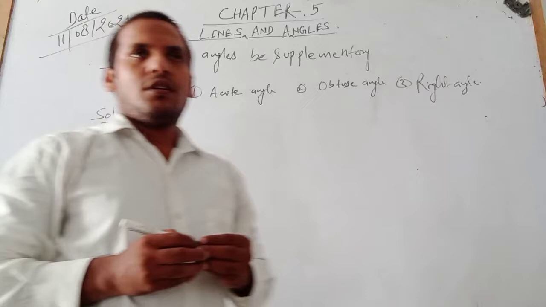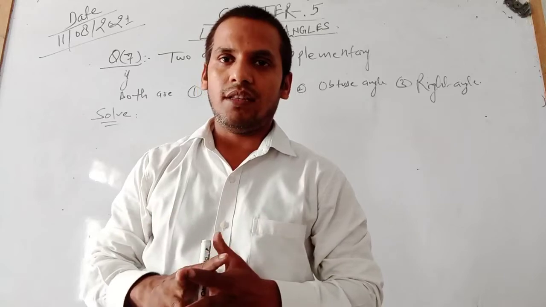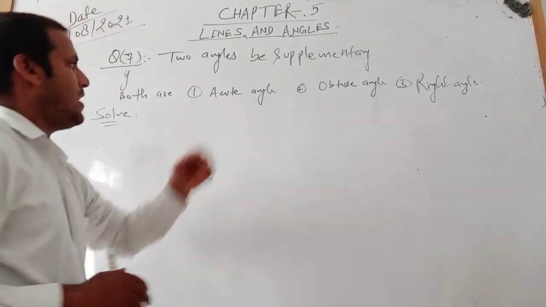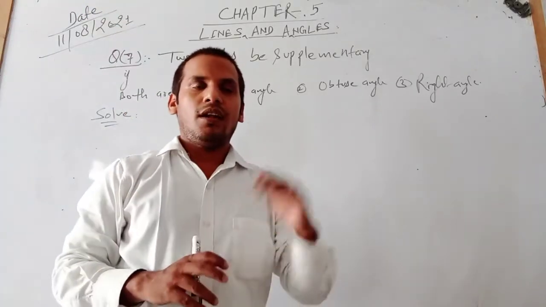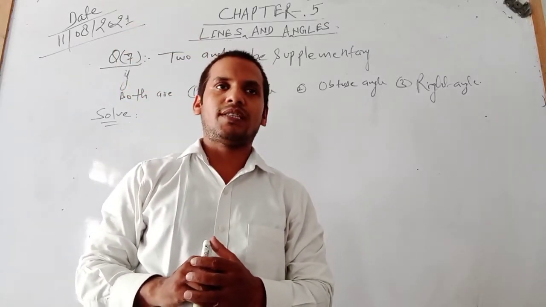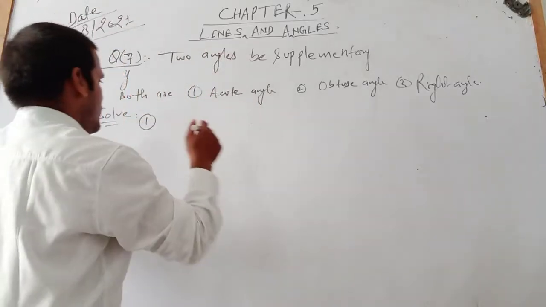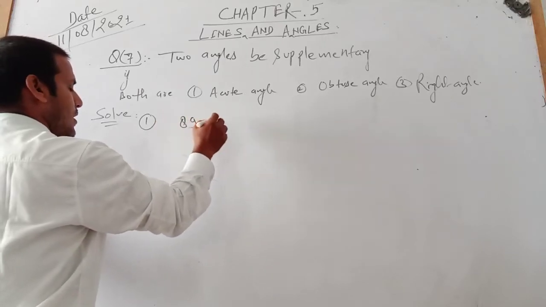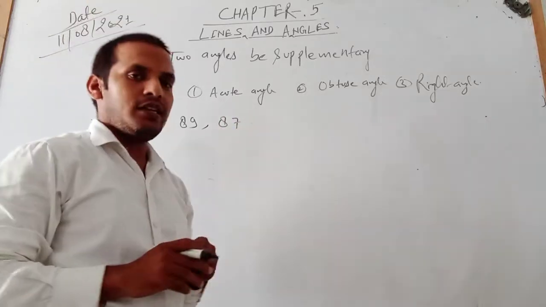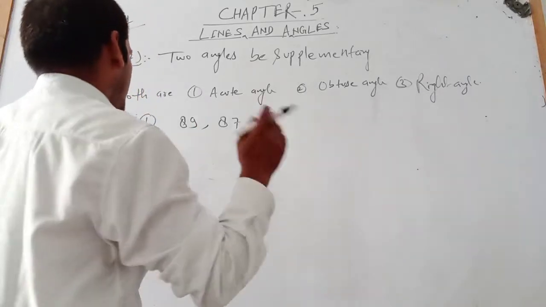We know supplementary angles is when the sum of two angles is 180 degrees, then we can say these are supplementary, or supplements to each other. The first one is the acute angle. We know an acute angle lies between 0 and 90, less than 90 degrees and more than 0 degrees. Suppose we take two acute angles, the first is 89 and the second is 87. If the sum of these angles is 180 degrees, then they are supplementary angles. Otherwise it will not be.